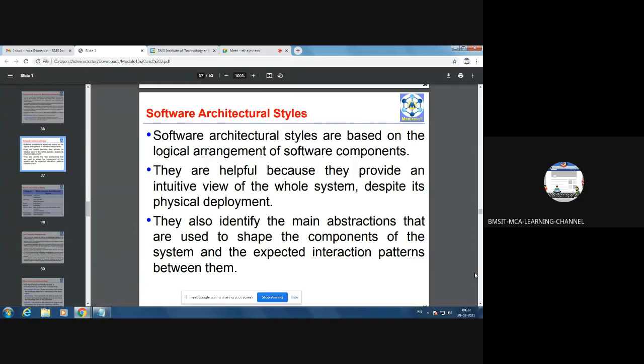When you consider software as a system, what makes software components? Any idea, students? What is the meaning of software components? The subsystems within the software will make software components.